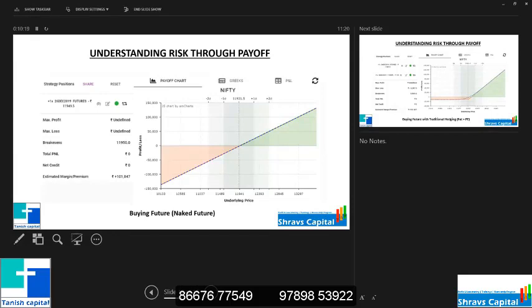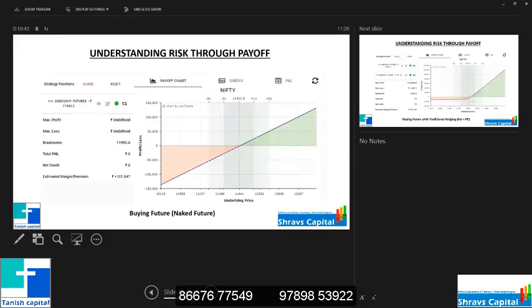So let's say at that time the market was 11,941, and I am buying something. If it goes to 11,149, my loss will be around 40,000. If it goes to 12,393, again my profit will be around 40,000. This is just what will happen after taking your trade. So that is the payoff.